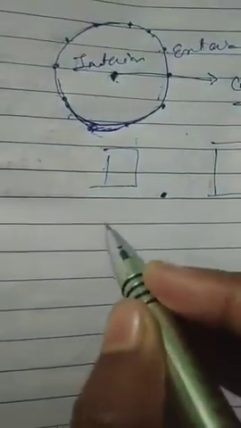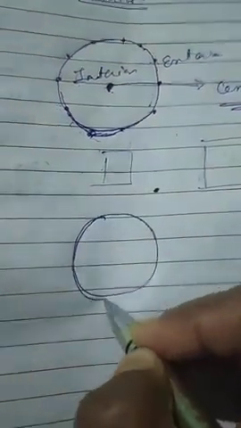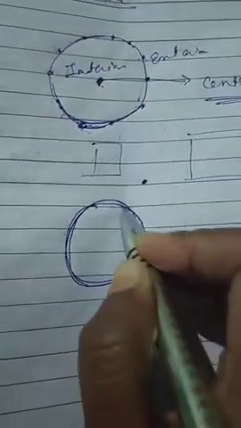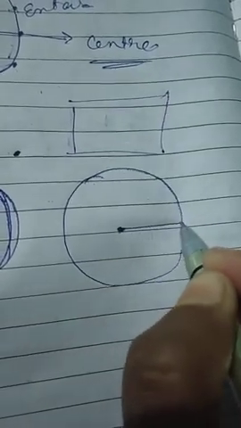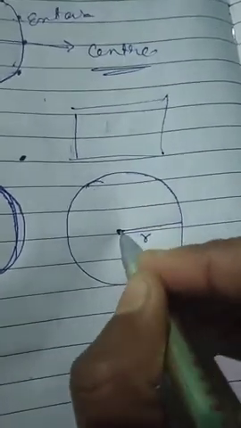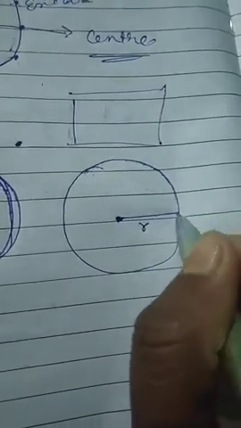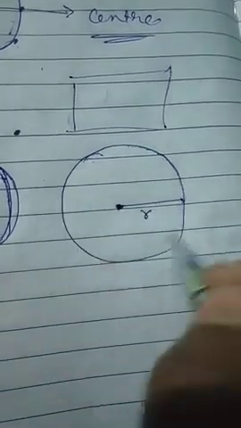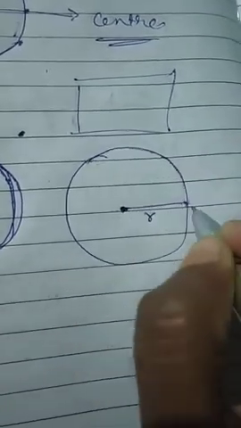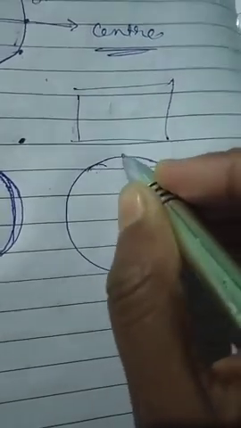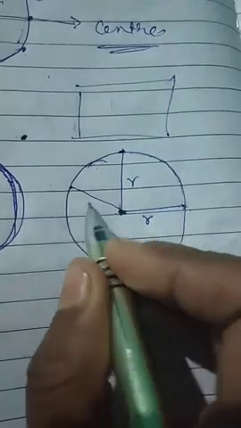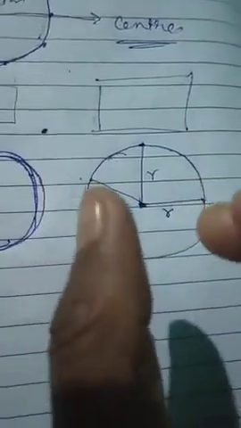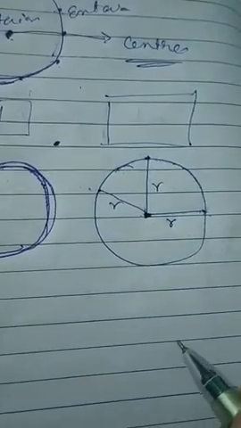Now understand what is called radius. What is this radius? Without radius also we cannot draw a circle. Suppose this is a fixed point, and circle, what is radius? Radius is a distance from the center of the circle to the circumference, means on the point which is on the circle. That is called radius. So we can draw the radius from this point to this point. This is also same radius. So radius can be drawn like this also, because radius is a distance between the center and the circumference of the circle.